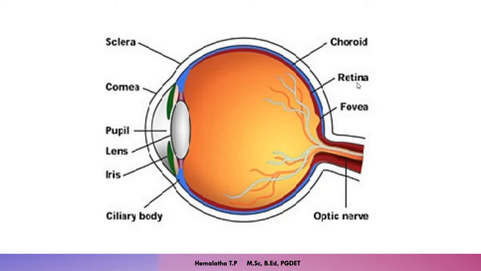The third layer, that is retina, is the light sensitive layer, which has two important cells. Those are rod cells and cone cells. I'll come to that a little later. So is it clear now? What are the three layers? The outer layer is sclera, the middle layer is choroid, and the inner layer is retina.